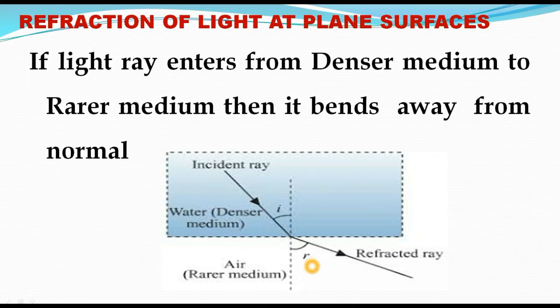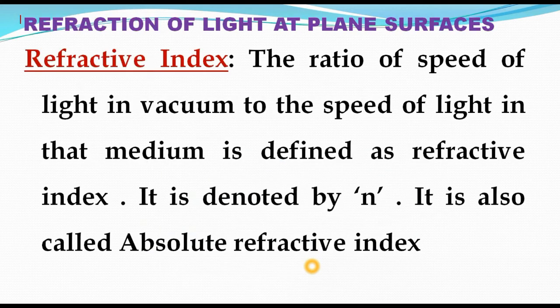Okay, when a light ray enters from rarer to denser medium, the refracted ray moves toward the normal. This is an important observation. When the light ray enters from denser to rarer medium, the refracted ray moves away from the normal.